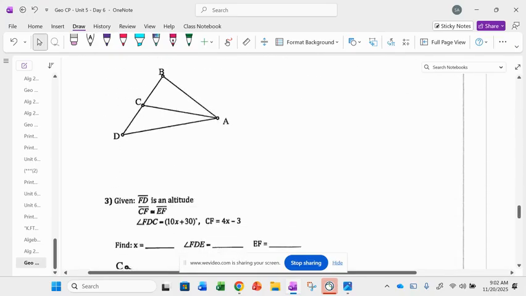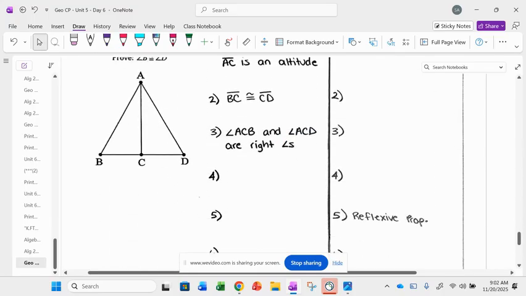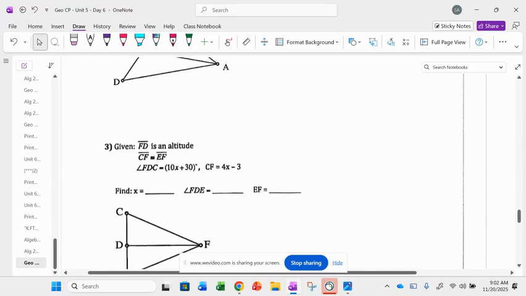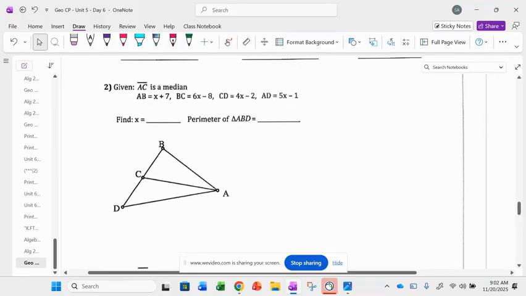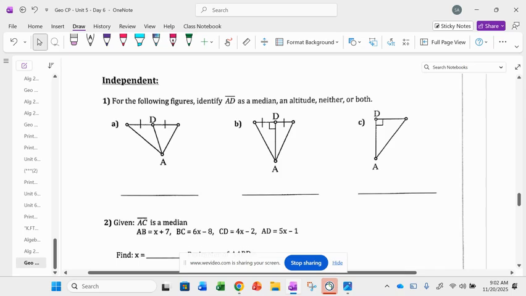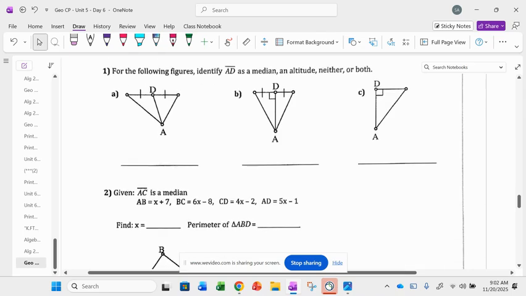Okay, I want you guys, let's just do number 1. So for the following, let's identify these as an altitude, a median, neither, or both.